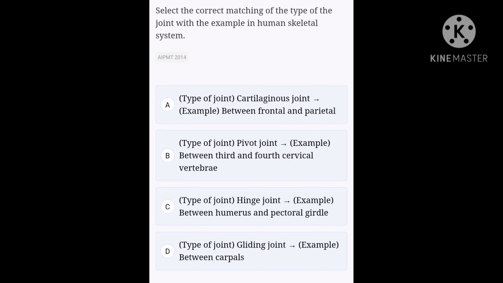Option C, hinge joint, a protuberance known as condyle at the end of one bone fits into the corresponding depression of the other. So the joint allows movement in one plane only. For example, joints of ankle, knee, elbows, etc. Option D, gliding joints. The articulating bones can slide upon one another, for example, the joint between carpals. So, the correct answer is option D.